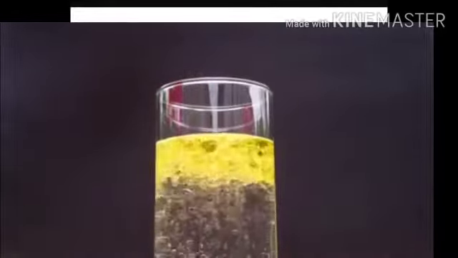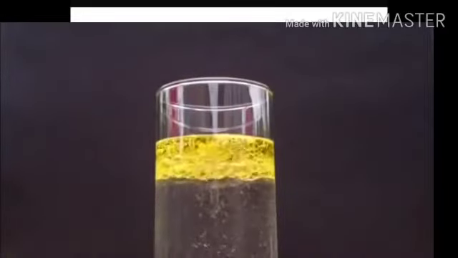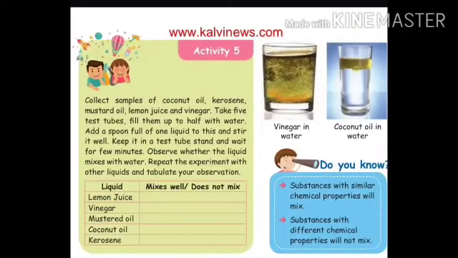Now you can try this at your home, children. Activity 5. Collect samples of coconut oil, kerosene, mustard oil, lemon juice and vinegar. Take 5 test tubes and fill them up to half with water. Add a spoonful of one liquid to this and stir it well. First you can take lemon juice and stir it well. Then you can try this with the vinegar, then mustard oil, coconut oil and kerosene. You will find out, children, which will mix with the water and which does not mix, that is, which is soluble and which is insoluble.